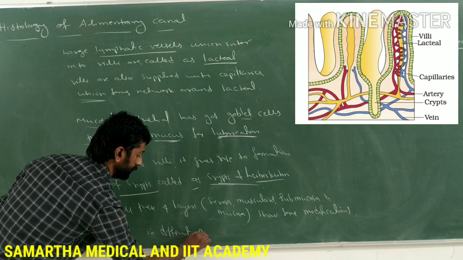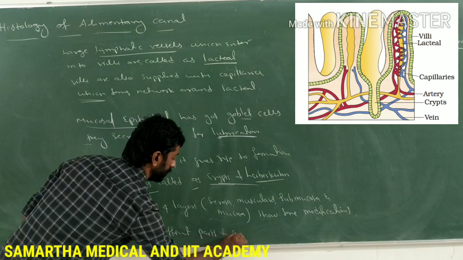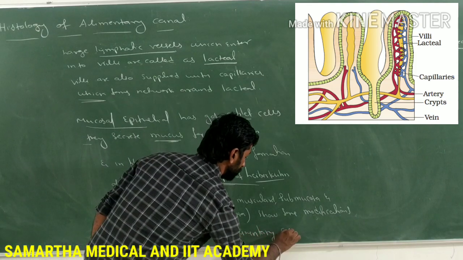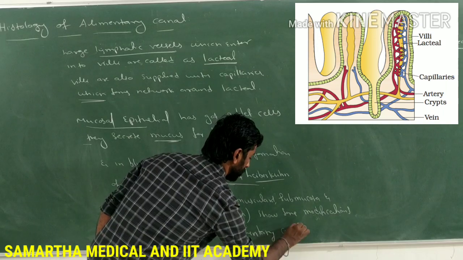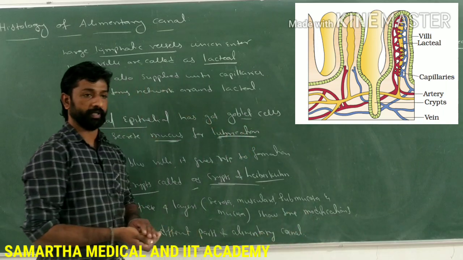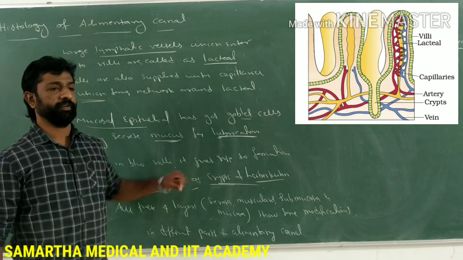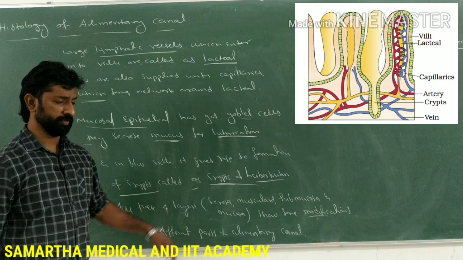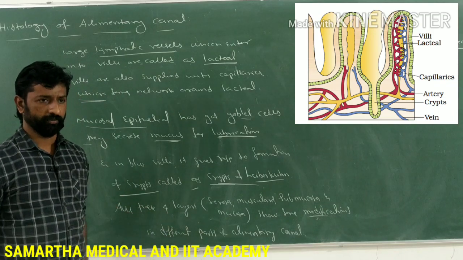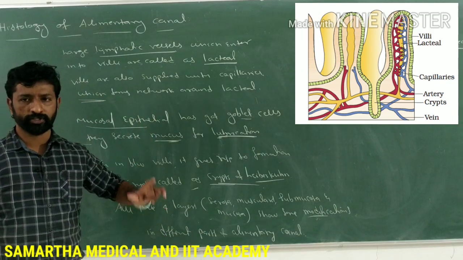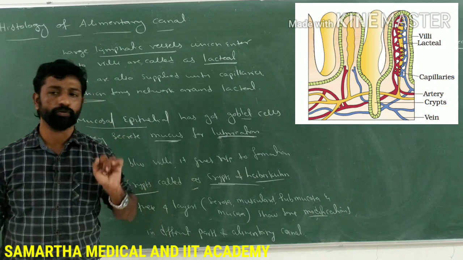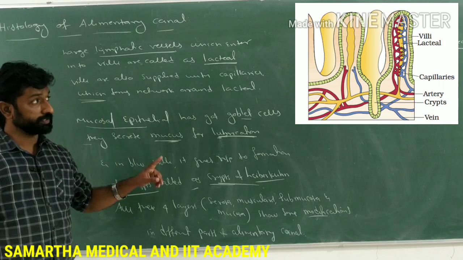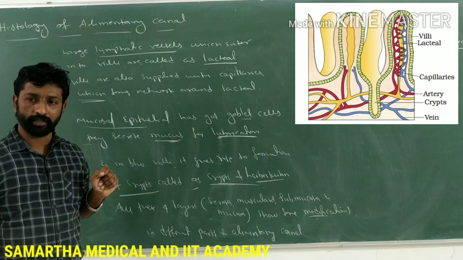In different parts of the alimentary canal means their appearance will not be the same throughout. Wherever some modifications are required, they will show modifications at different parts. For example, the mucosa gives rise to foldings in the stomach region only, called gastric rugae. And only in the small intestine it gives rise to finger-like projections called villi.